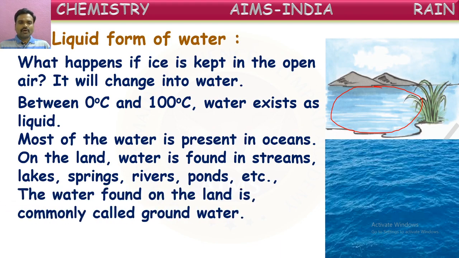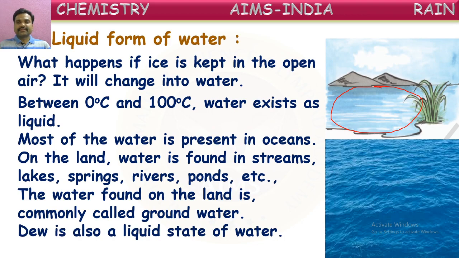The water found on the land is commonly called groundwater. The water which is present in the earth or on the land is called groundwater because it is present on the ground. It is also called surface water actually.